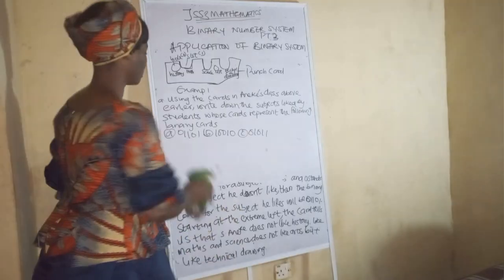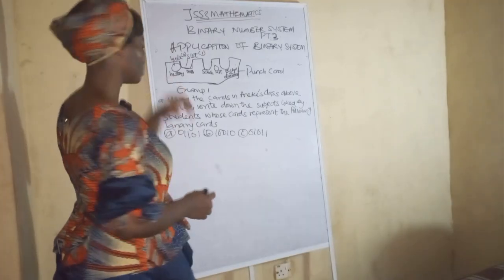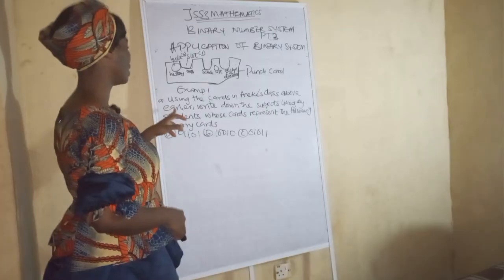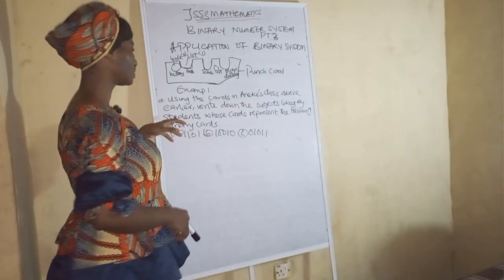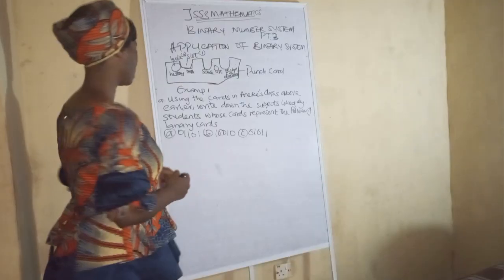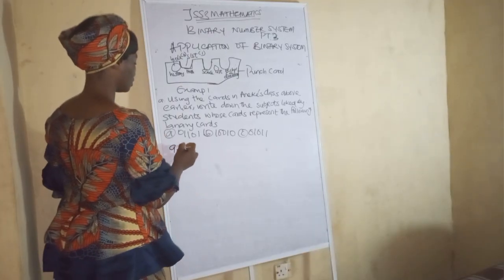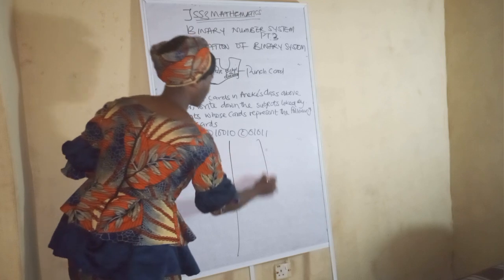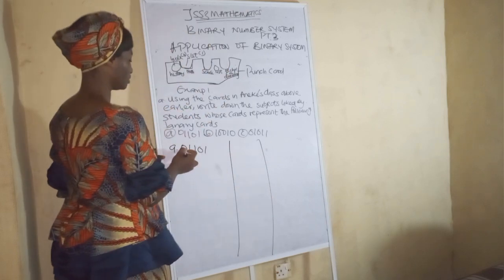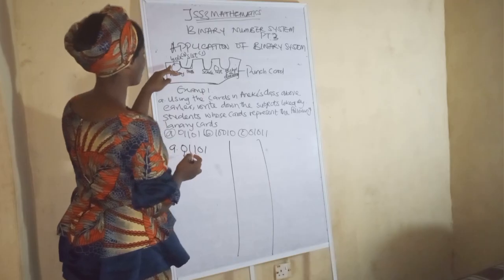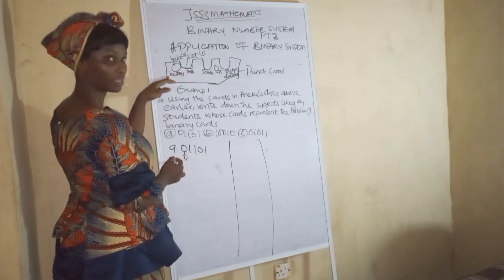Now let's go to this example. Using the cards in Aneke's class earlier, write down the subjects liked by students whose cards represent the following binary codes. The first one is 01101. The 0 shows that he does not like history.